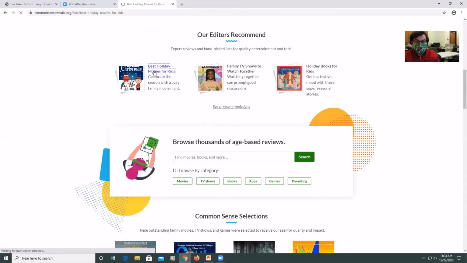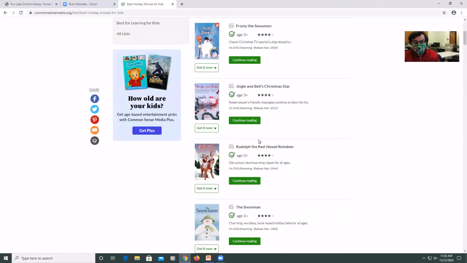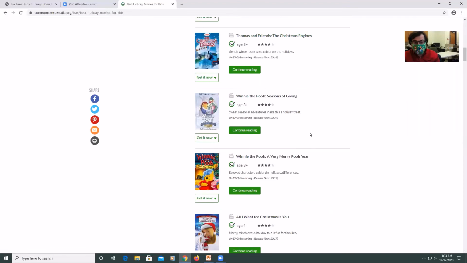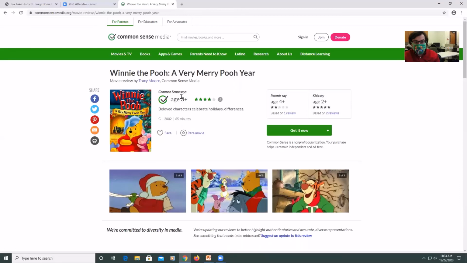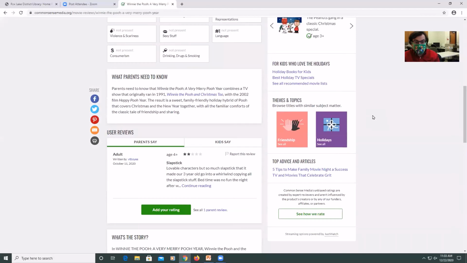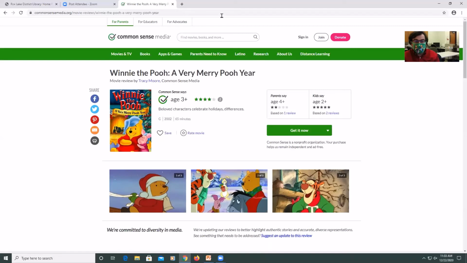Best holiday movies for kids. Charlie Brown Christmas, one of my favorites. Frosty the Snowman, Rudolph, another really good one. Yeah, there's a lot of really interesting movies out there. Very Merry Pooh Year. So it's nice, it gives you the age, the minimum age, a rating, what the rating is when it came out. What parents need to know, user reviews, what's the story. So yeah, definitely a resource to take a look at. It's focused on family-friendly movies and ratings. Decide what would be best for your kids.